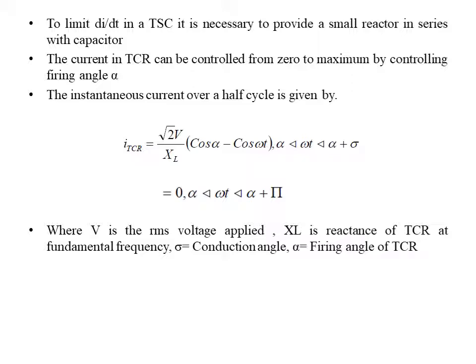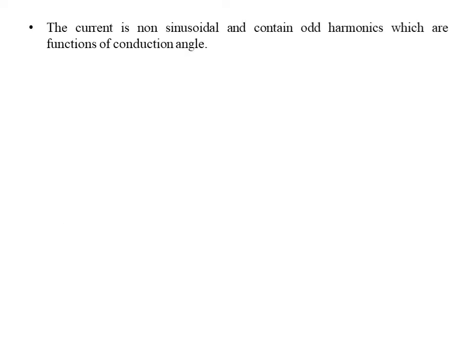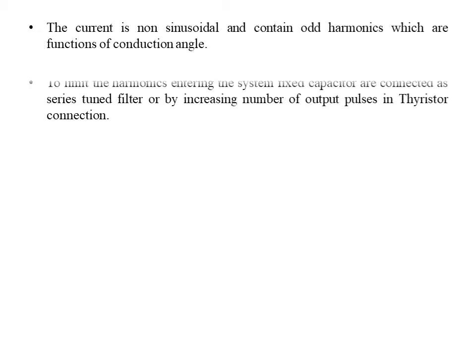So we have two types of angles here, firing angle alpha and conduction angle sigma. If you plot the waveform of voltage and current, we'll see that these waveforms are distorted in nature. So the current is non-sinusoidal and contains odd harmonics, which are a function of conduction angle. That is nothing but these harmonics are dependent upon angle sigma.